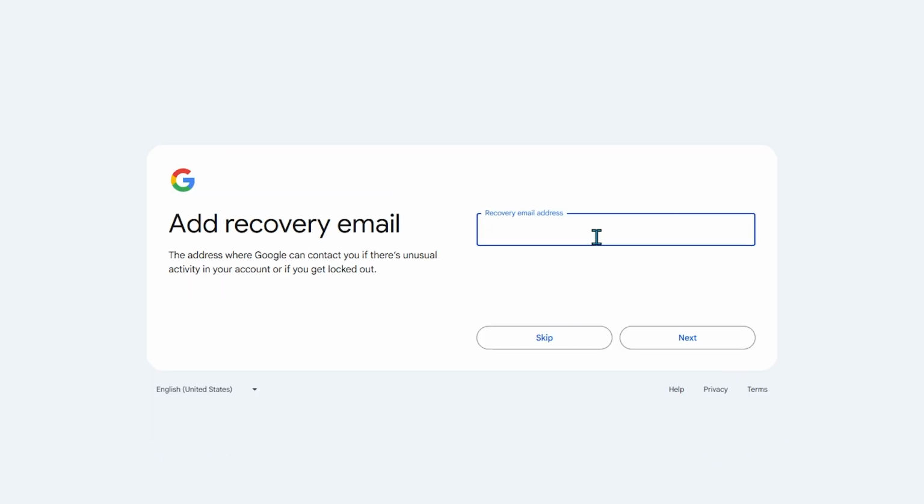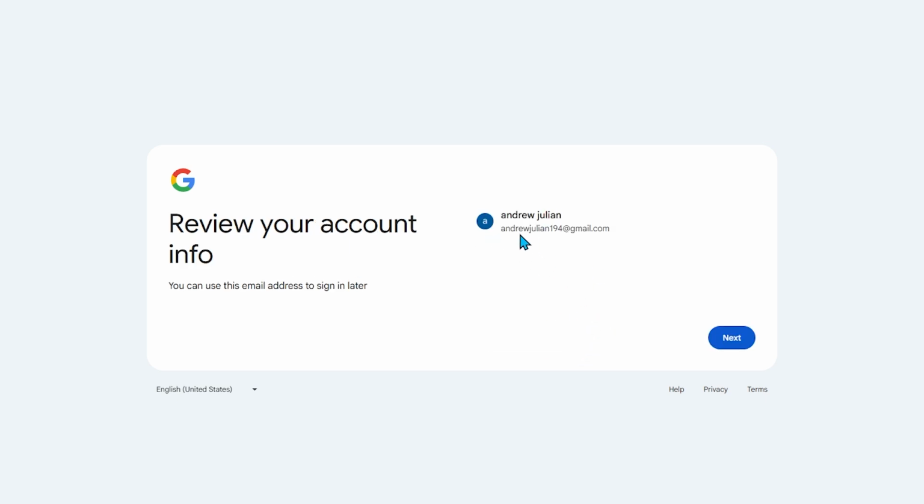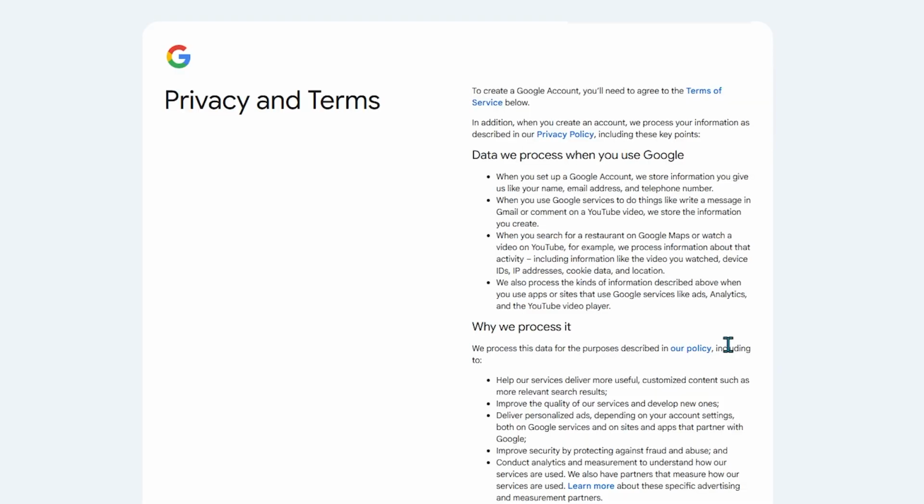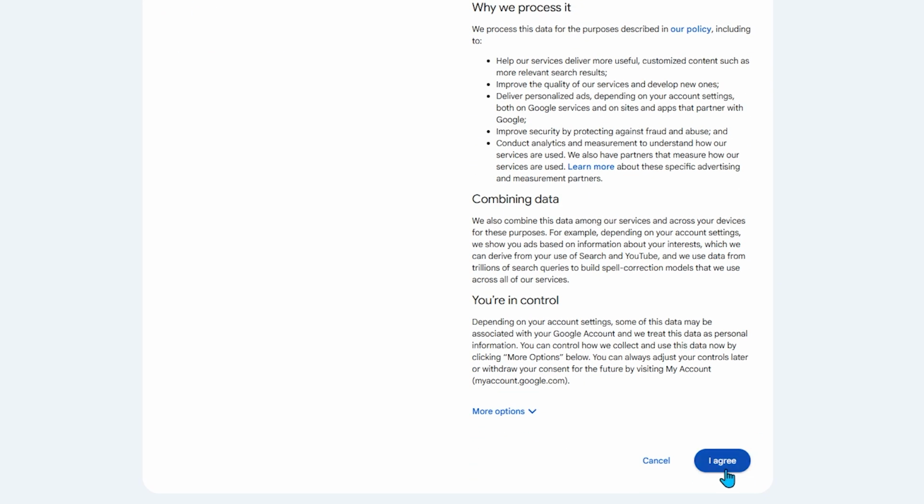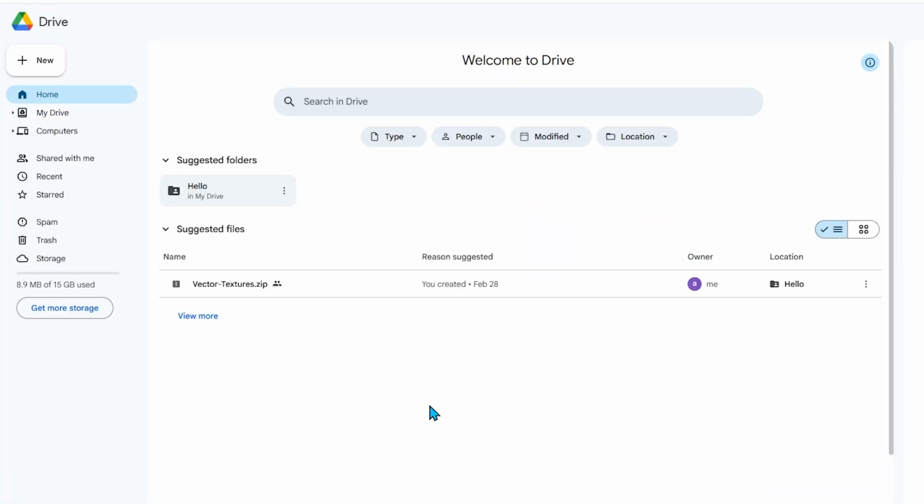You may also enter a recovery email address for security, or click Skip if you prefer not to add one now. Review your account information and click Next. Scroll down the Privacy and Terms page and click I agree. Your Google Drive account is now ready for active use.